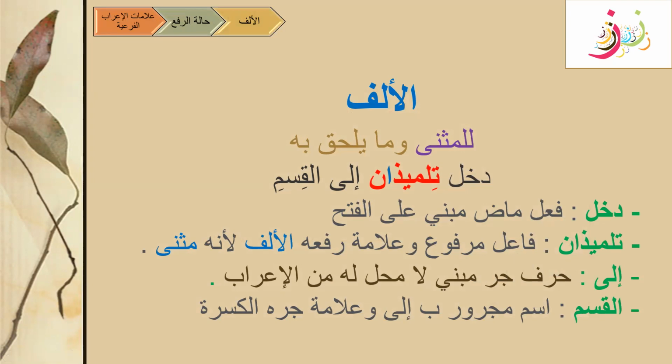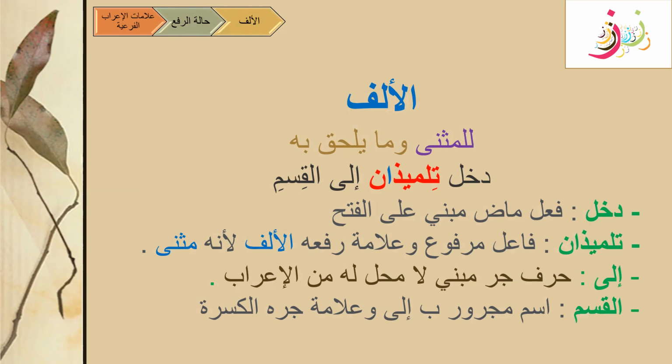This is how we are going to write the i'rab for this musanna word in the halat of rafa', because this alif is the sign of this marfu' state. تلميذان فاعل مرفوع علامة رفعه الألف لأنه مثنى. إلى, we know that it's harf jar, it's mabni. All the huruf are always mabni and they don't have any place in the i'rab. So harf jar mabni لا محل له من الإعراب.